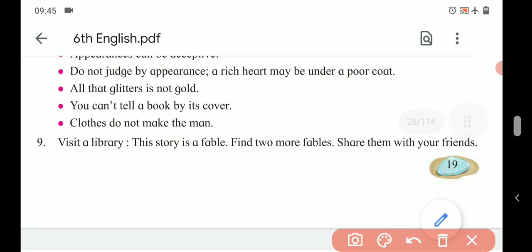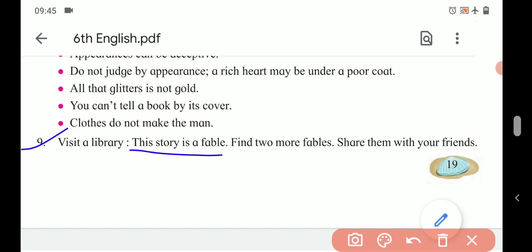Last activity, visit a library. This story is a fable. I told in the explanation of the story. Fable means a short story, especially of animal characters, which gives a message or a moral to the readers.